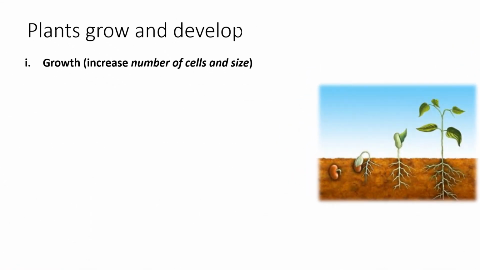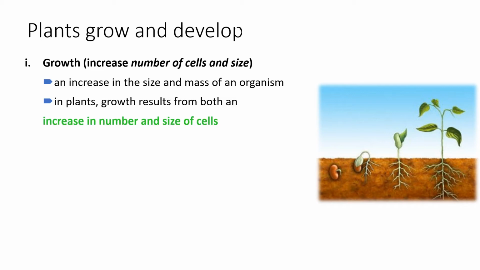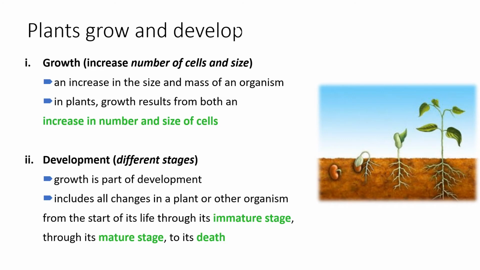In these slides, it shows that plants grow and develop. This is an important characteristic of living things. Like us, we also grow and we also develop. But there are two major differences between growth and development. Growth shows the increase in number of cells and size. Meanwhile, development shows different stages, the changes in stages of life.